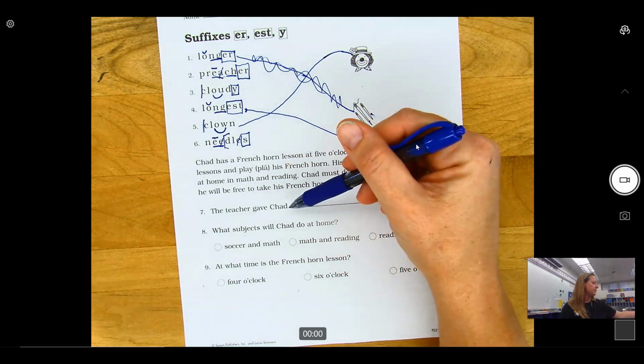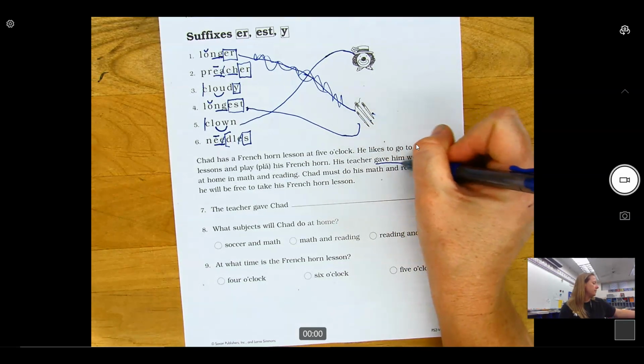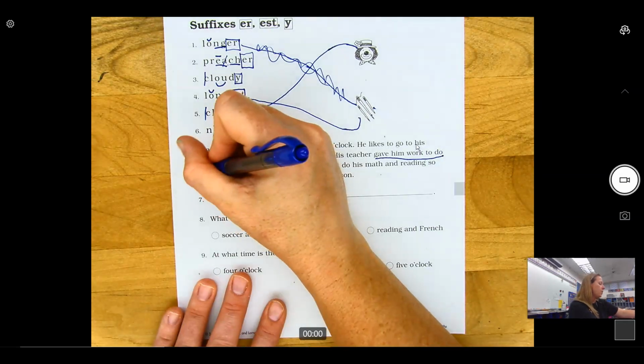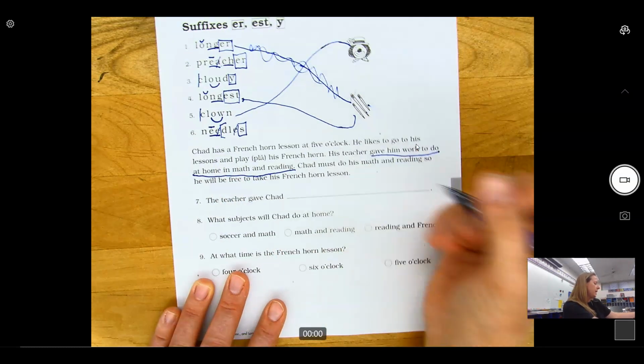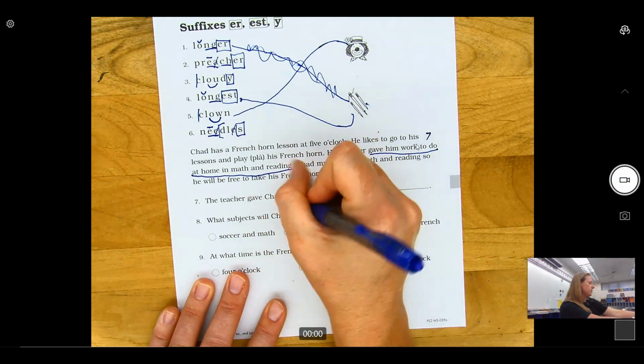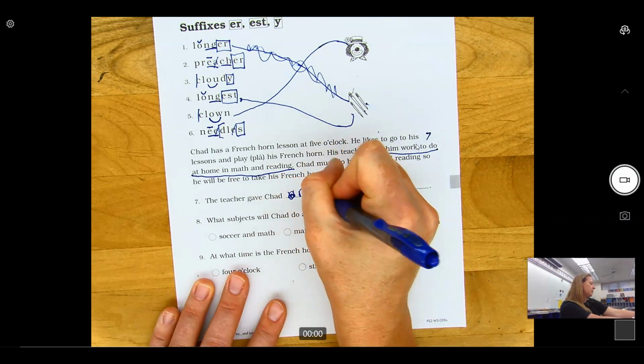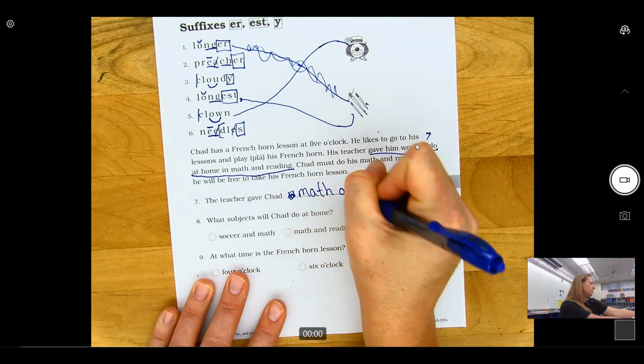The teacher gave Chad what? His teacher gave him work to do at home in math and reading. So the teacher gave Chad, and this is the answer to question 7, work, let's say math and reading.